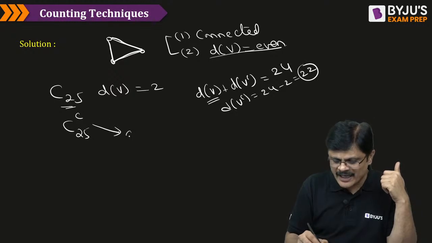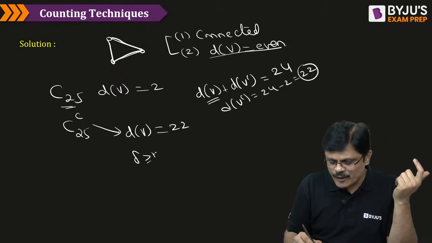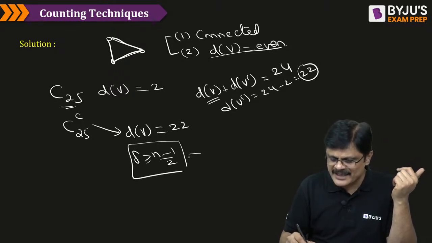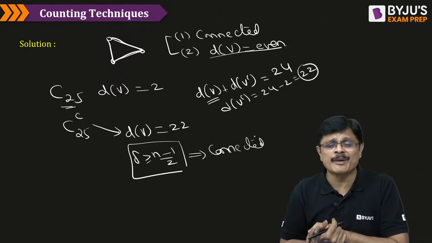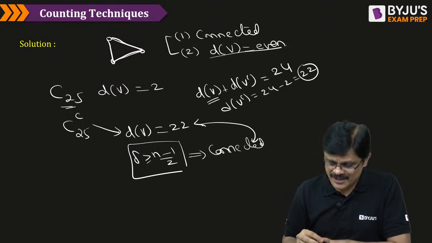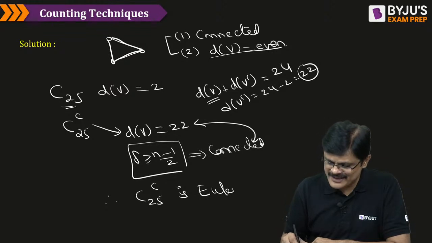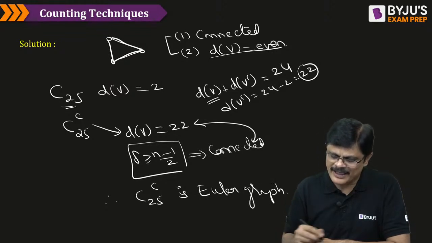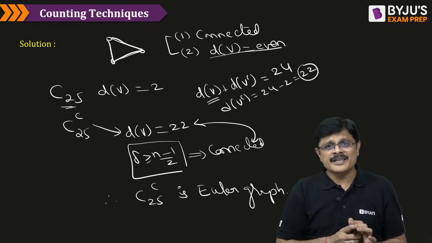So in the complement graph, the degree of every vertex is 22. There is one beautiful result: if the minimum degree is greater than or equal to (n minus 1) by 2, then the graph is obviously connected. So both conditions are established. Therefore, the complement of C25 is an Euler graph, my dear friends. Is the idea clear? See, my dear friend, discrete mathematics is not a topic where you just attend and answer the questions.